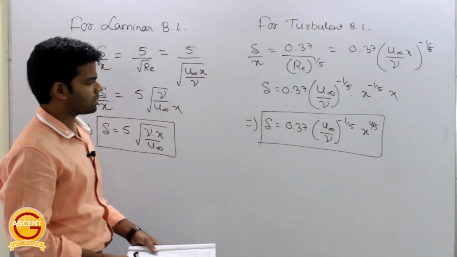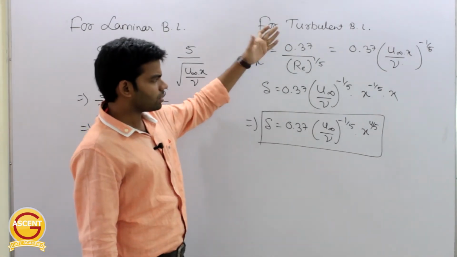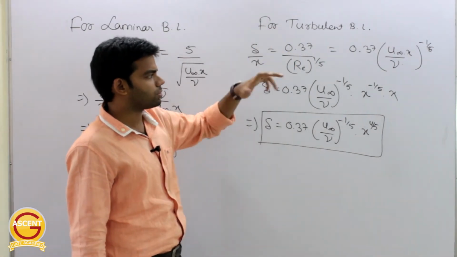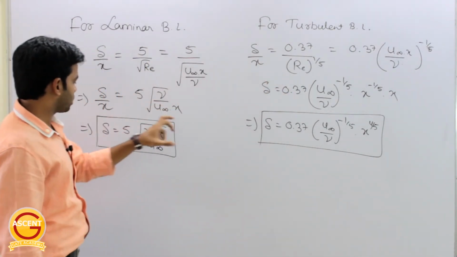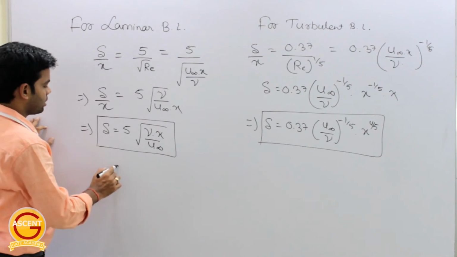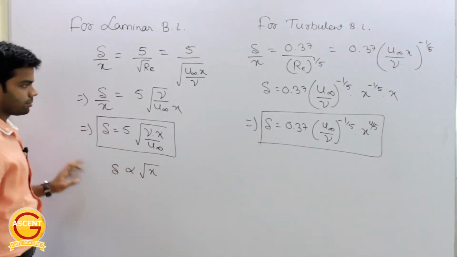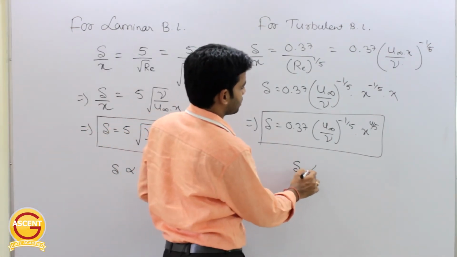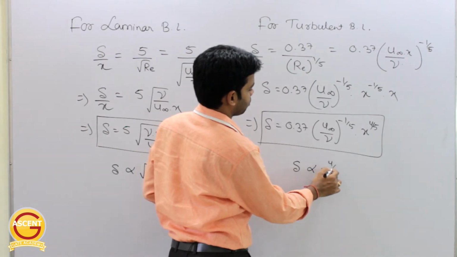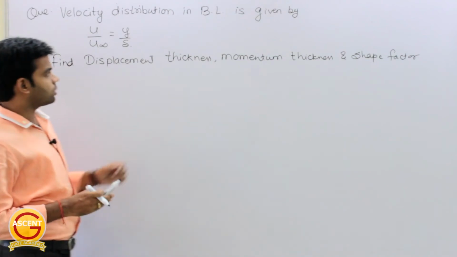If you don't remember this expression, no problem, you just have to remember this thing. And Reynolds number, as we know, is u infinity into x by nu. Getting this or not? Okay, so from here you can conclude that for laminar boundary layer, del is directly proportional to root of x, and for turbulent boundary layer, del is directly proportional to x raised to power 4 by 5. Getting this?